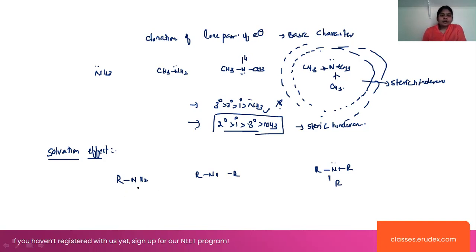Whenever it is taken into the water molecules, this will be forming RNH3 plus. In this case, R2NH2 plus, and R3NH plus. Now look at this, it will be treated with the water molecule.